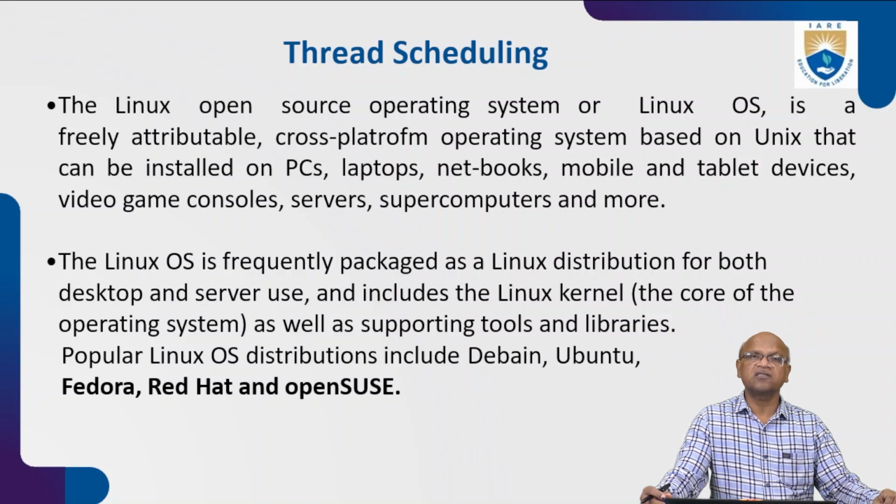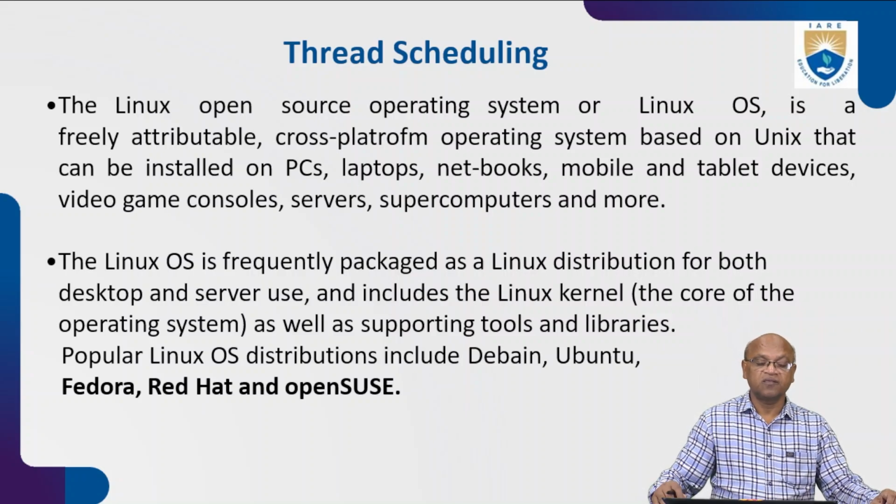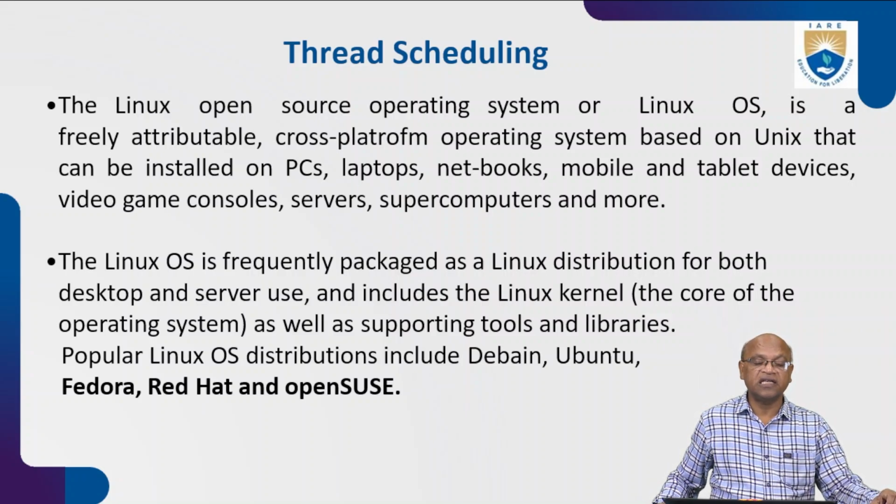The Linux OS is frequently packaged as a Linux distribution for both desktop and server use, which includes the Linux kernel as well as supporting tools and libraries. Popular Linux OS distributions include Debian, Ubuntu, Fedora, Red Hat, and openSUSE.